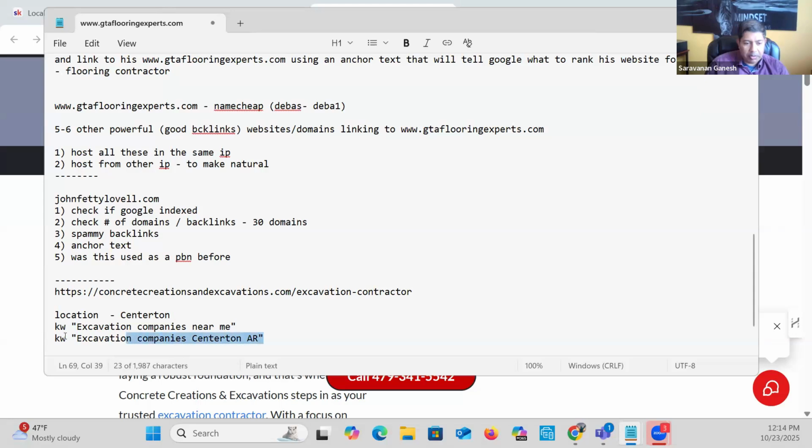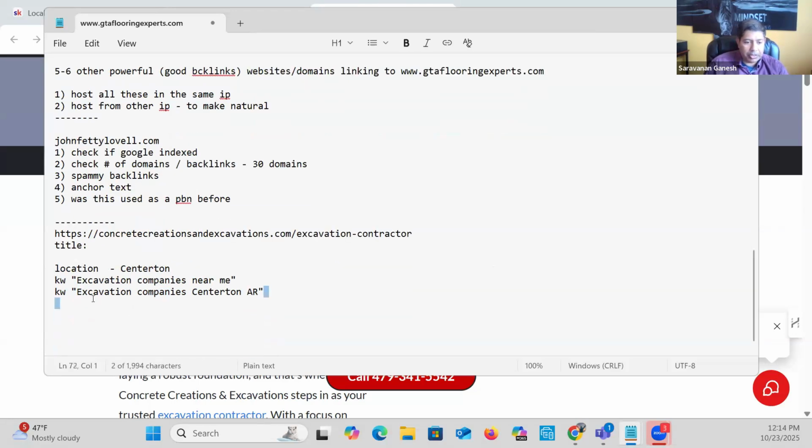First things first, if this is the main keyword you're looking to rank for, make sure that this keyword is in the URL. If not in the URL, at least in the title tag. So this is the URL. We got excavation. We don't have companies, right? This is excavation contractor. So make sure the title has that. Okay, excavation companies, Centerton, Arkansas, right? So between the URL and the title, it's going to tell Google what we are all about, right?